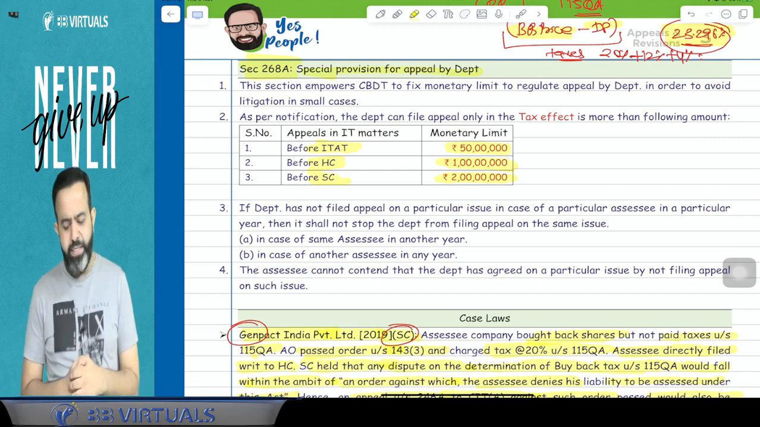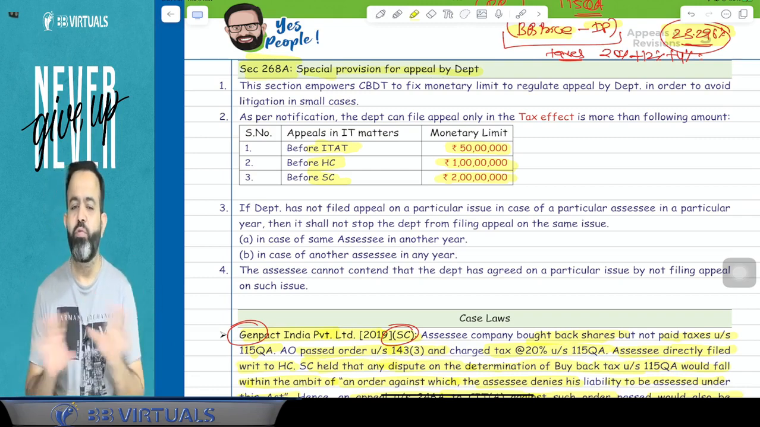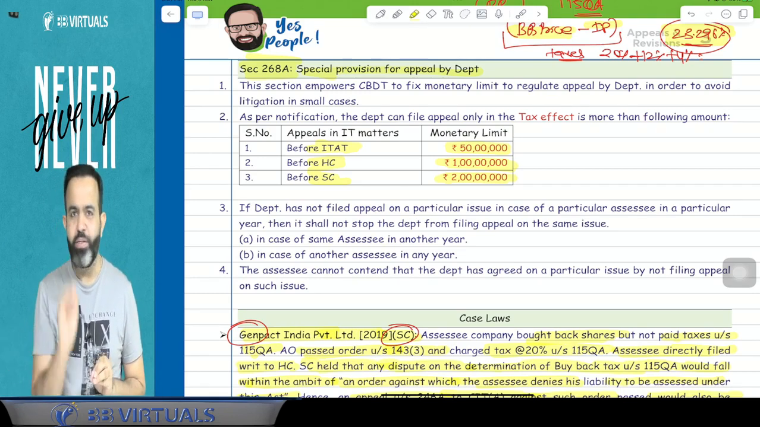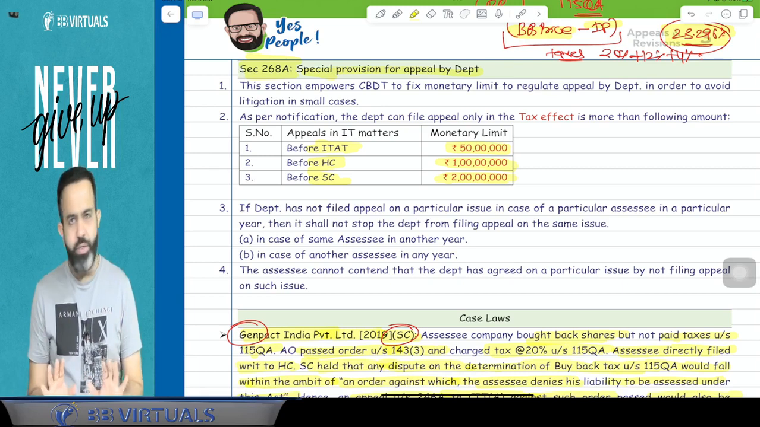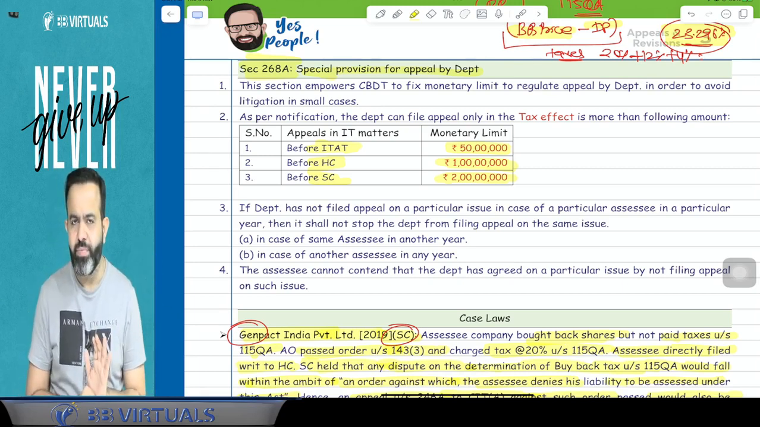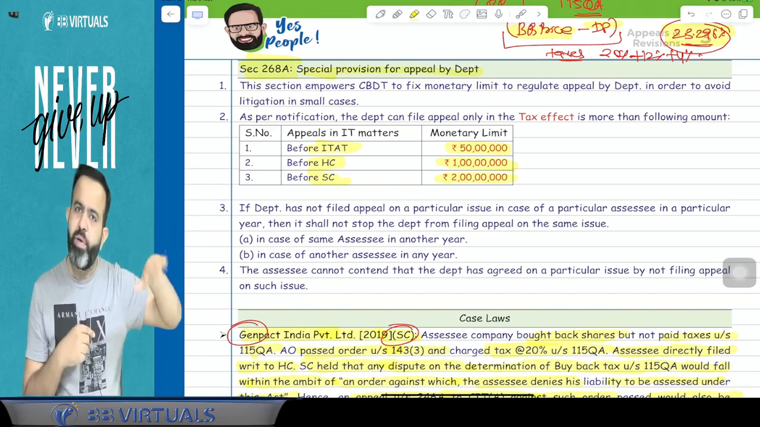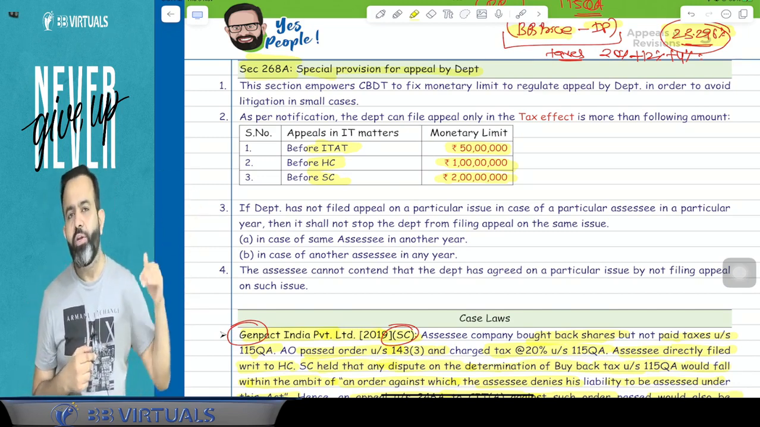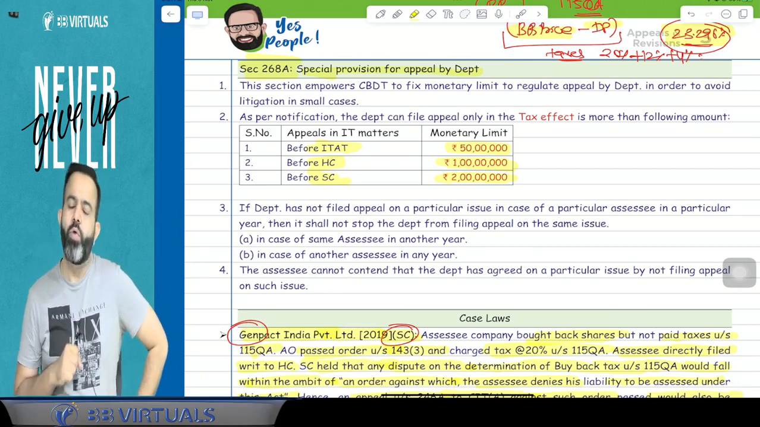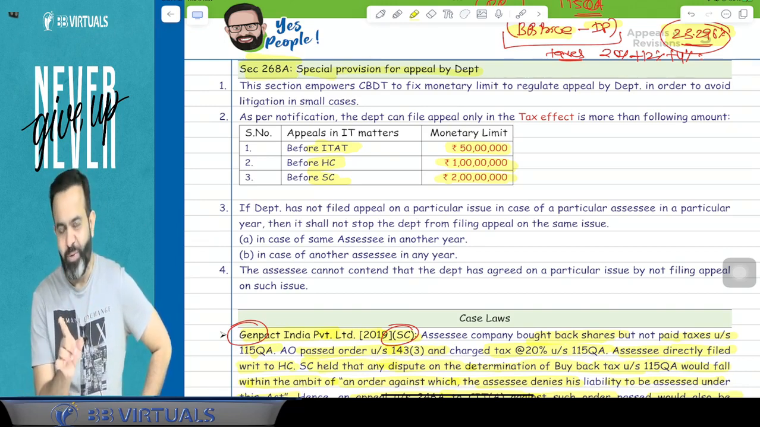For example, guys, in your case, for one year the department has not filed the appeal. Suppose for one year you won the case in the CIT appeal, and the department has not filed an appeal to the ITAT. And in the second year, in your case only, the department filed an appeal to the ITAT. So you cannot tell the department, okay, last year you did not appeal to the ITAT, now why are you appealing in the current year? You cannot argue on this point.